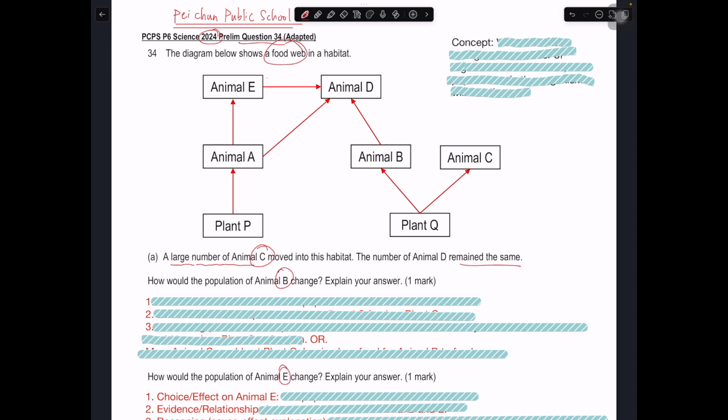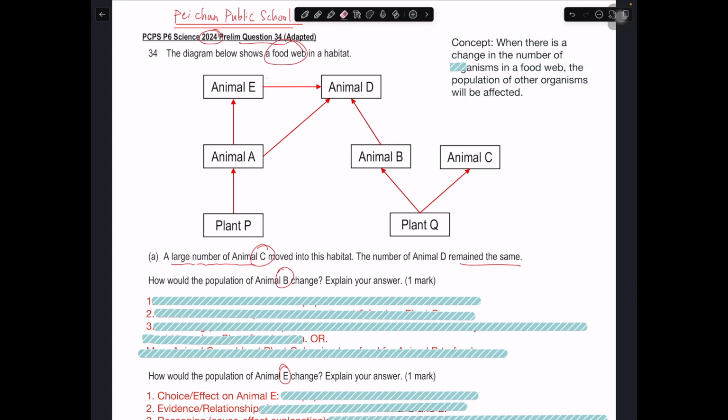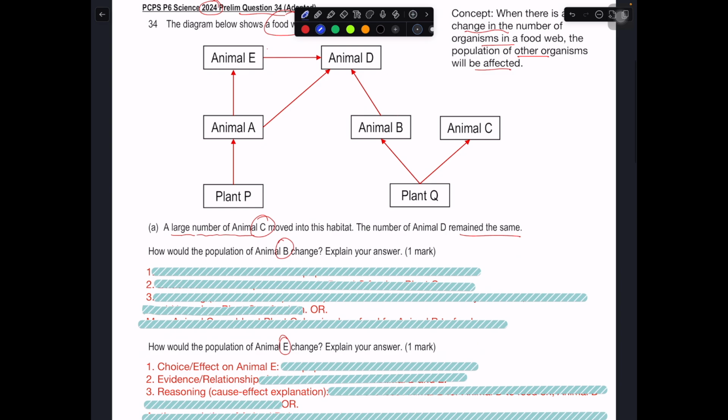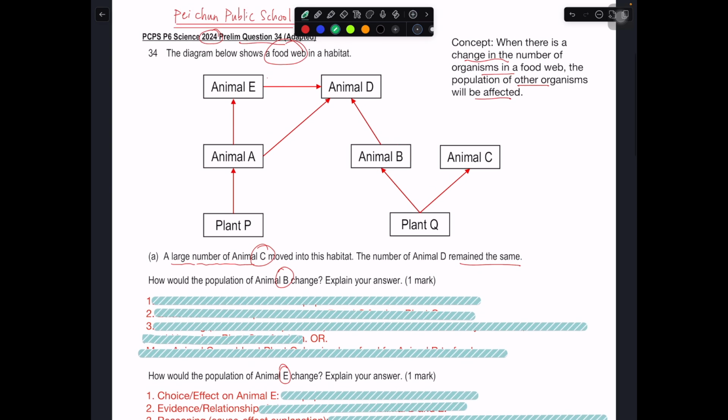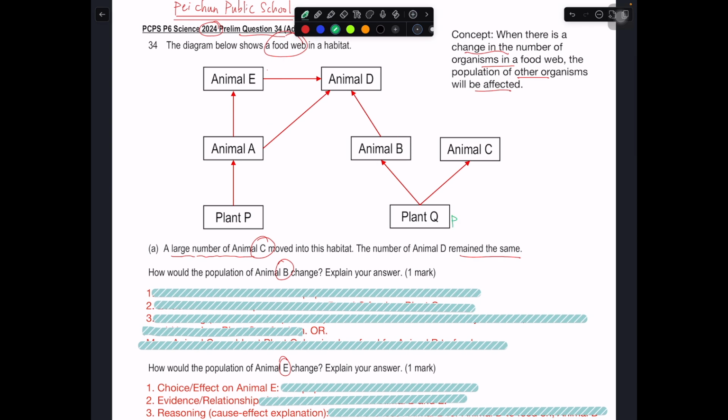Okay, so before you go into this question, the concept they are really testing you on is this idea. When there is a change in the number of organisms in the food web, how will the population of other organisms be affected? Would it increase, decrease, or remain the same in this case? Before you go into this part, you have to be very clear who is your producer. This will be your producer.